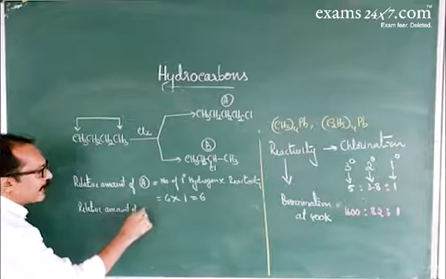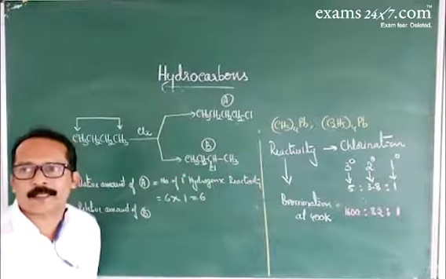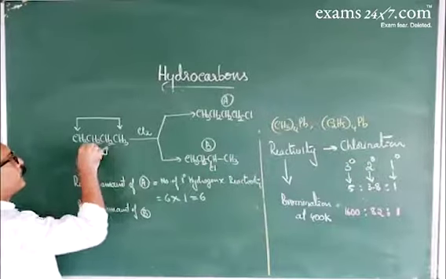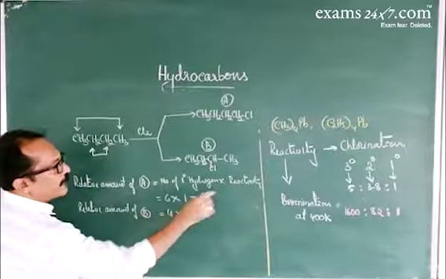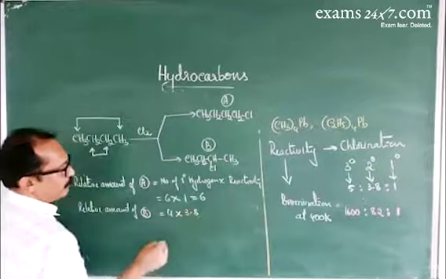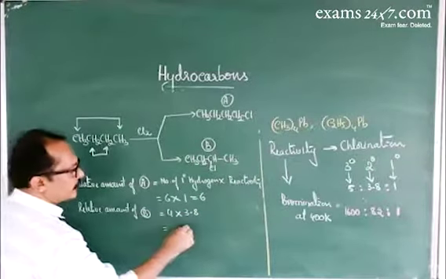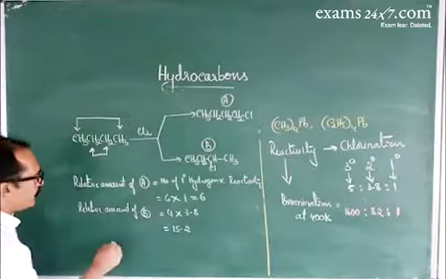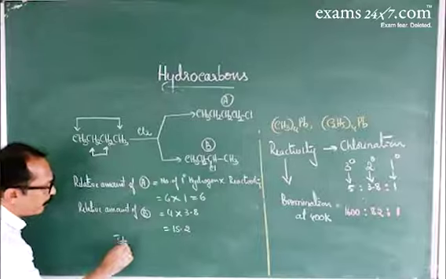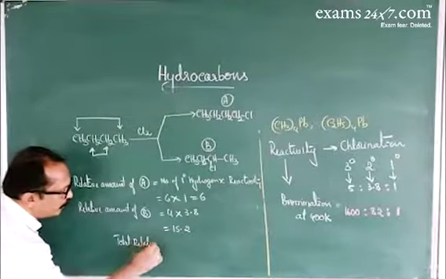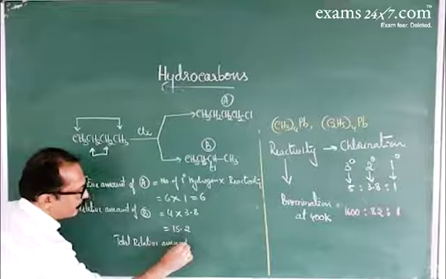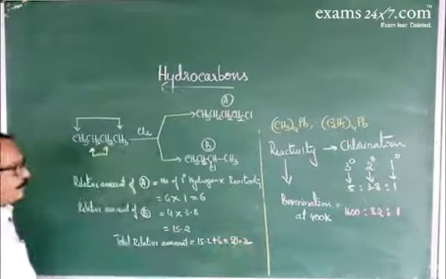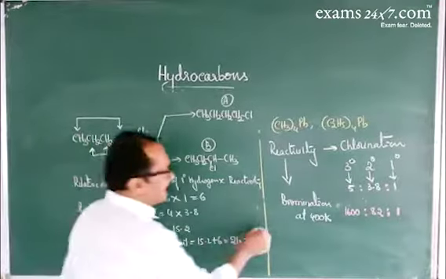Now the relative amount of B. In B, a secondary hydrogen atom is replaced by a chlorine atom. So the number of secondary hydrogens is 4, and its reactivity is 3.8. So this is equal to 15.2. Now the total relative amount is 15.2 plus 6, which is 21.2.